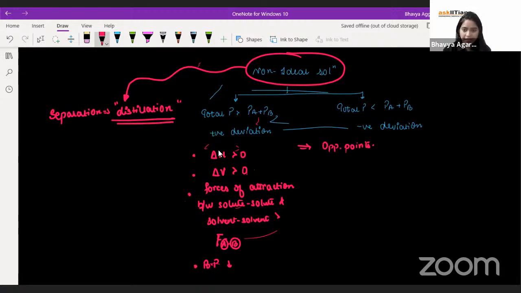Boiling point difference is less now. But yes, azeotropic composition is right. Distillation cannot be applied on azeotropes. Why?